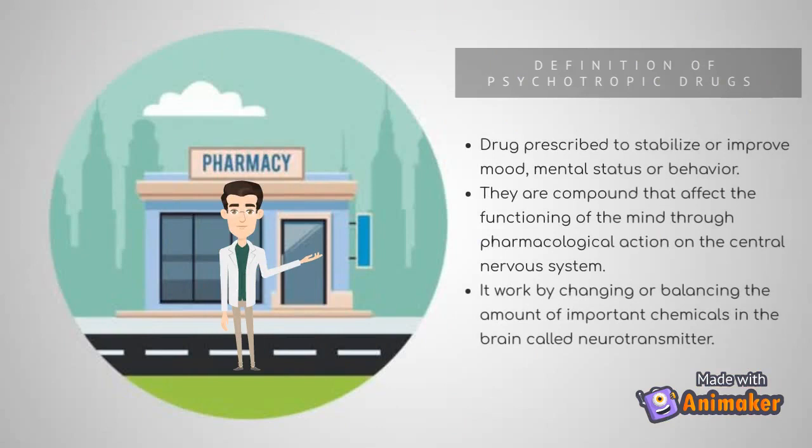Definition of psychotropic drugs. Drugs prescribed to stabilize or improve mood, mental status or behavior. They are compounds that affect the functioning of the mind through pharmacological action on the central nervous system. They work by changing or balancing the amount of important chemicals in the brain called neurotransmitters.